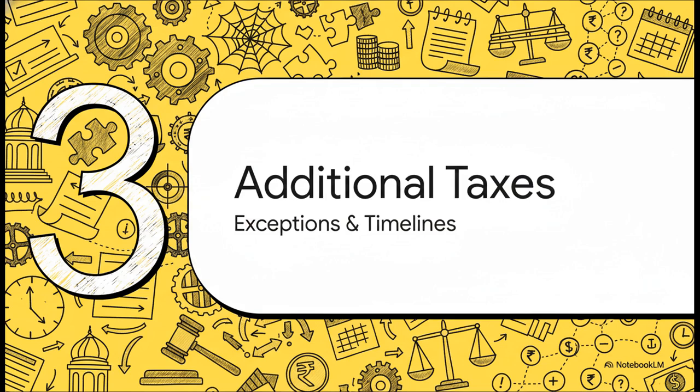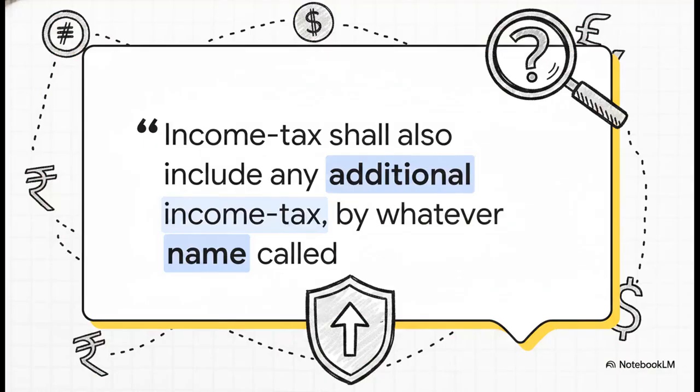Next up, Section 3, additional taxes and timelines. Section 4, subsection 3 reads, income tax shall also include any additional income tax, by whatever name called, levied under this act. I want you to pay very close attention to that phrase, by whatever name called. This is honestly a brilliant piece of legal future-proofing by the drafters.